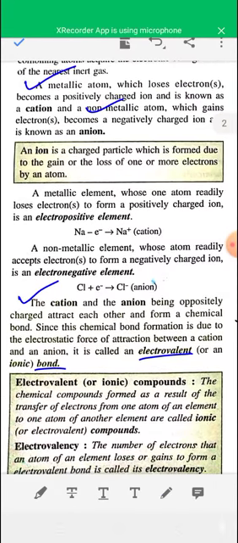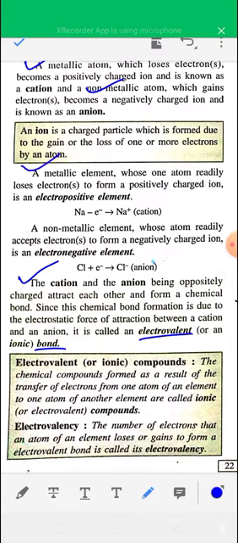Okay, here one example is given, formation of sodium chloride. In sodium chloride, sodium is metal and chlorine is non-metal, and sodium loses one electron and forms Na+ ion, and chlorine accepts one electron to form Cl- ion, and both become stable. Because sodium has one extra electron in the outermost shell and chlorine has 7 electrons in the outermost shell. After formation of Na+ and Cl-, they combine to give NaCl, and the bond present in NaCl is known as electrovalent bond.